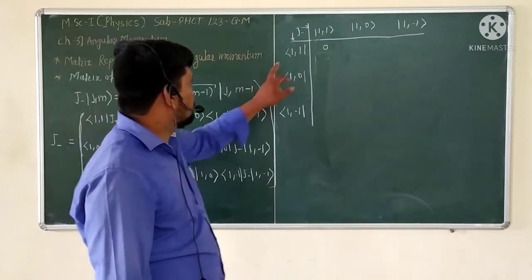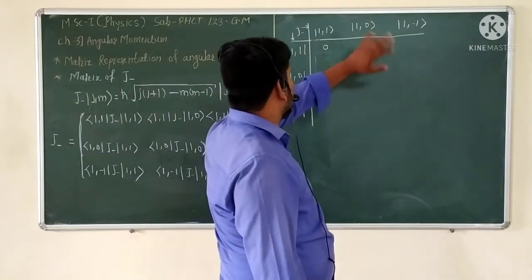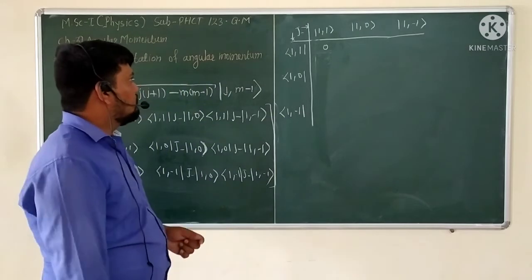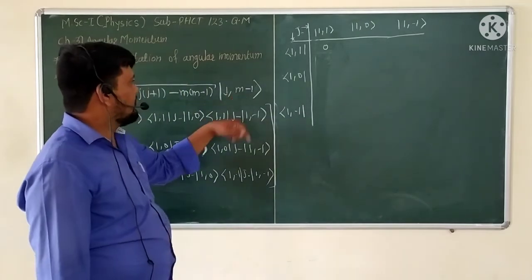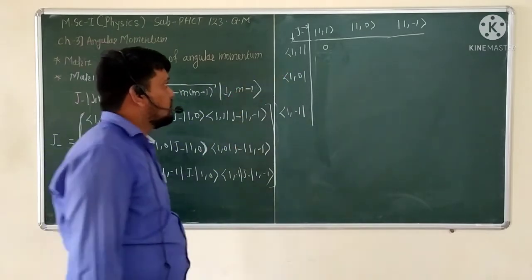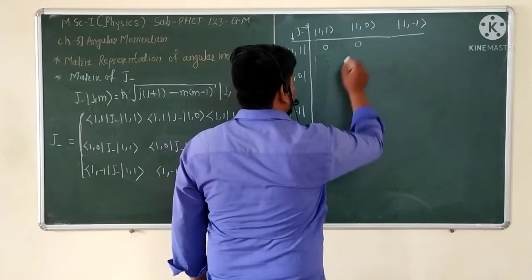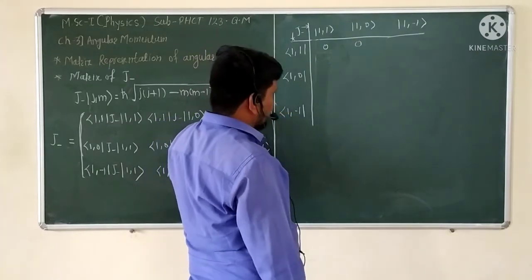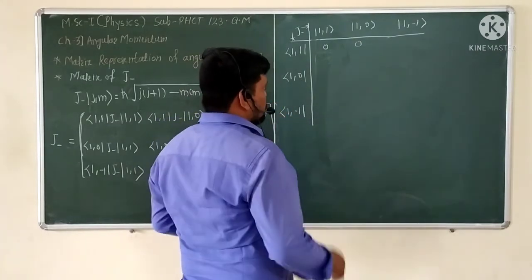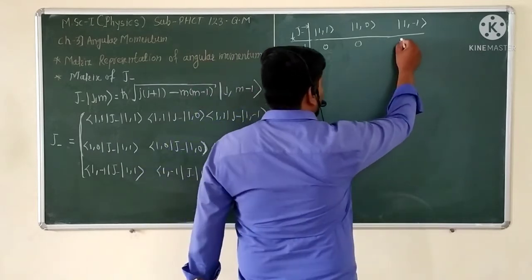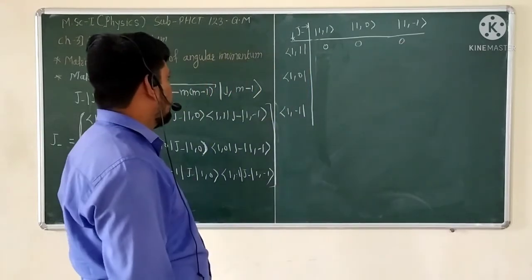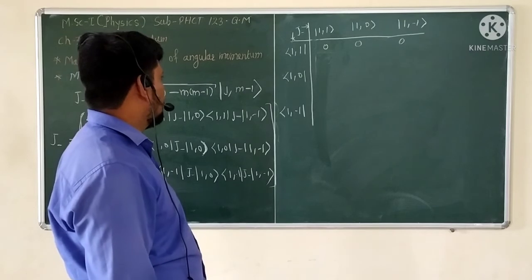What is next? So that is |1,1⟩ and |1,0⟩, and the m value taken is 0. So 0 minus 1 is minus 1 and here plus 1, so that is also 0. And here the m value is minus 1, minus 1 minus 1 is minus 2, and here 1, which is not equal, so that value also gets 0. Okay, again next, what is there?